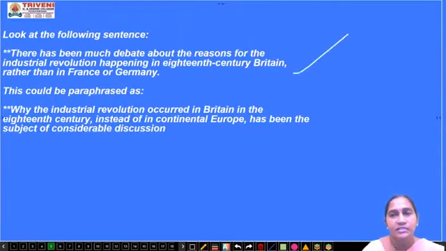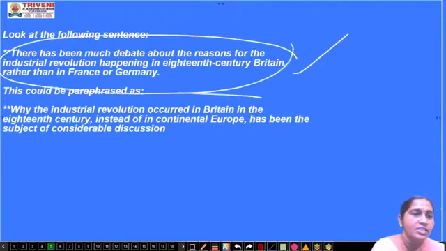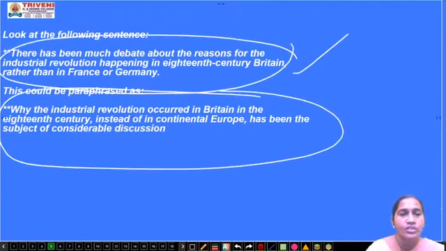This is the sentence given to you and they ask you to paraphrase. How to paraphrase? Why the Industrial Revolution occurred in Britain in the 18th century instead of in continental Europe has been the subject of considerable discussion. So this sentence has been written in a different way, but the meaning is the same in both forms.